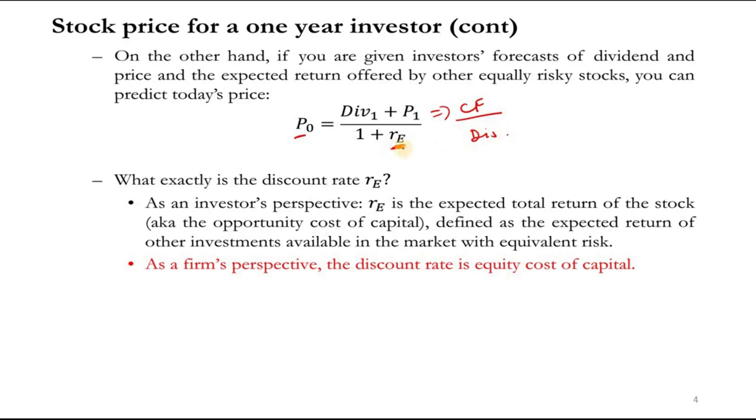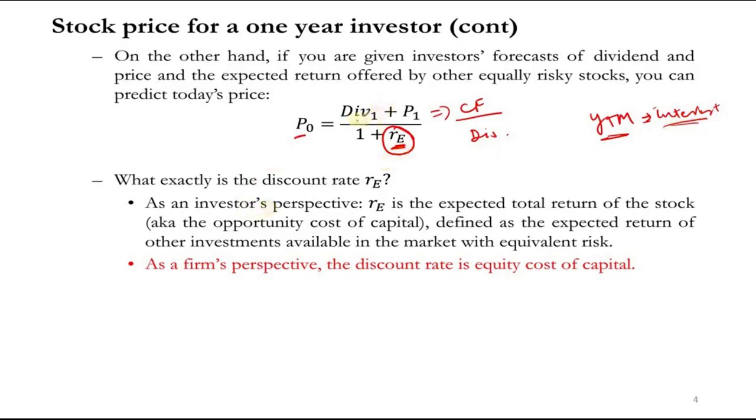So how much should be required on such a stock is based on our expectation, right? So that is called the required rate of return on equity. Like in bonds we had YTM, right? So how much we should require on the bond was based on YTM, and YTM was based on some interest rate and expectation, right? So the same goes for stocks.